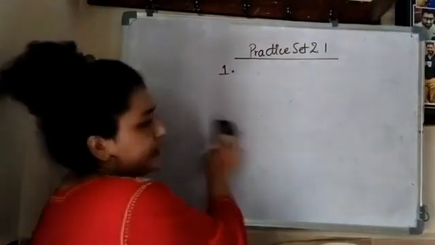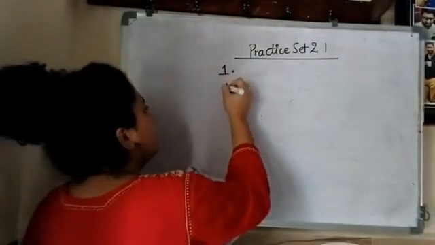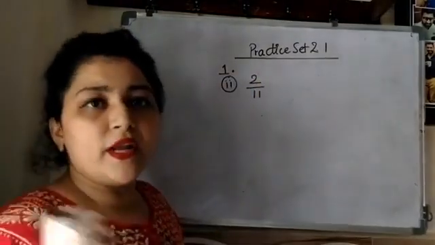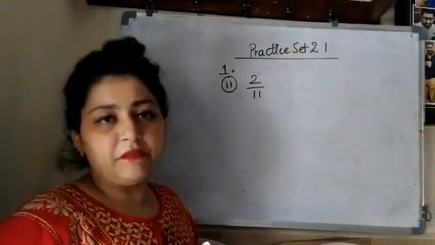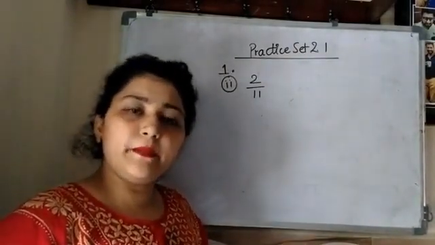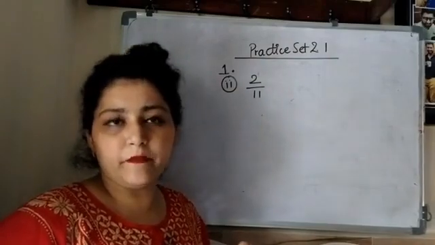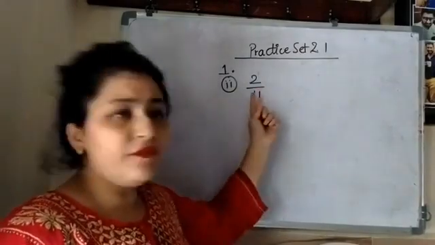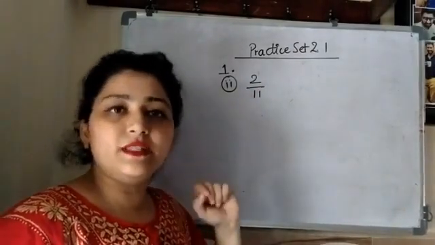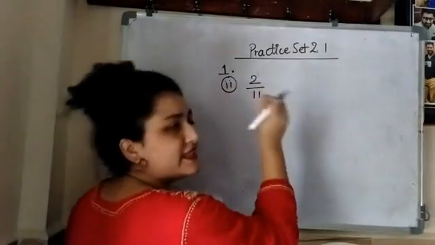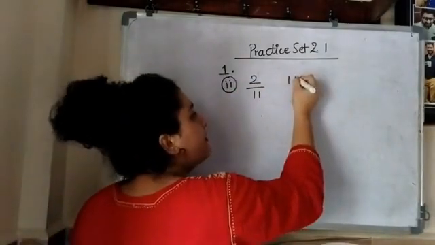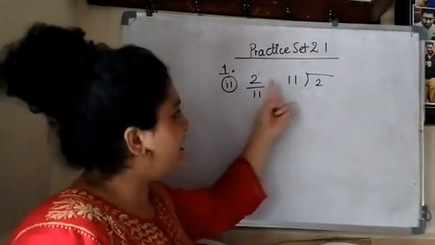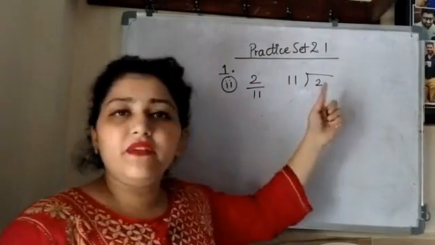So let's start with the second example. Here we are having 2 upon 11. Again I have to tell whether it is terminating type or non-terminating recurring type. For that I require the decimal form. This is in fraction, so I will take the decimal form of it. Simply I will divide 2 by 11. So 11 is my divisor and 2 is the dividend.